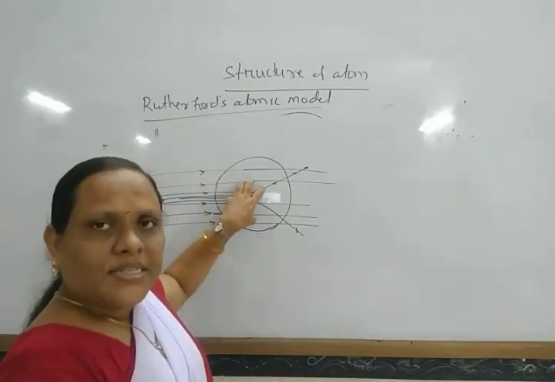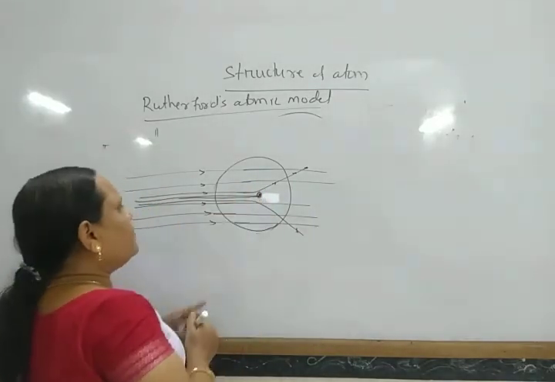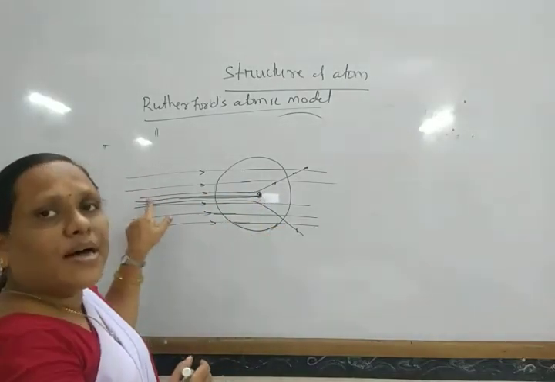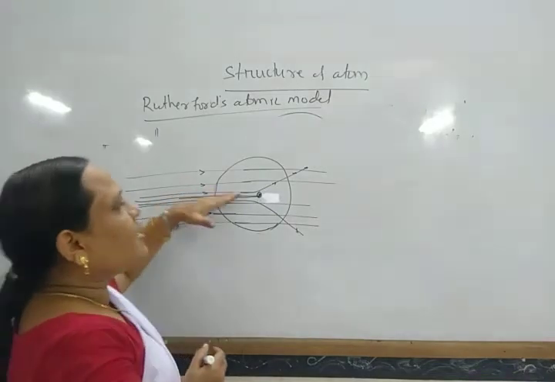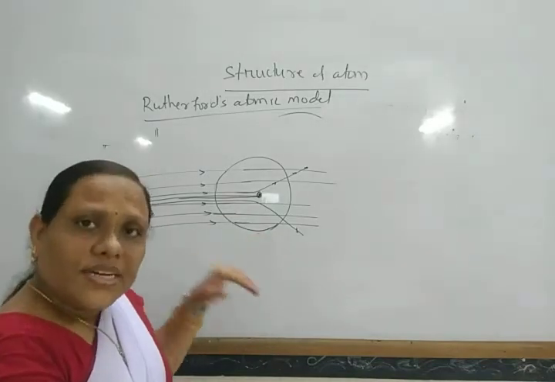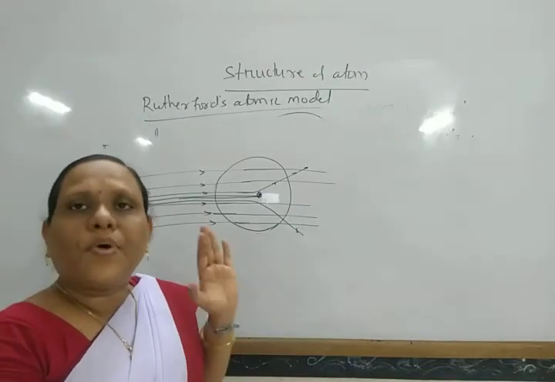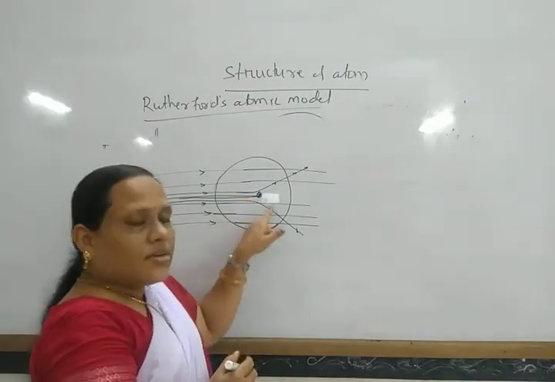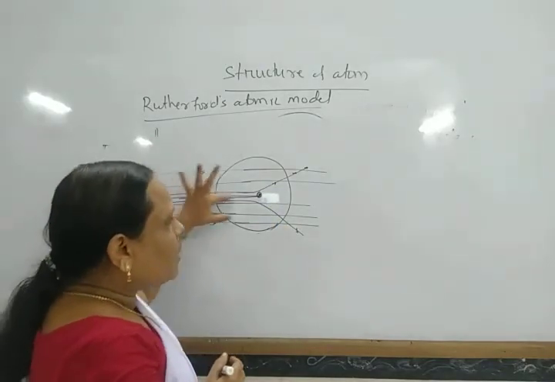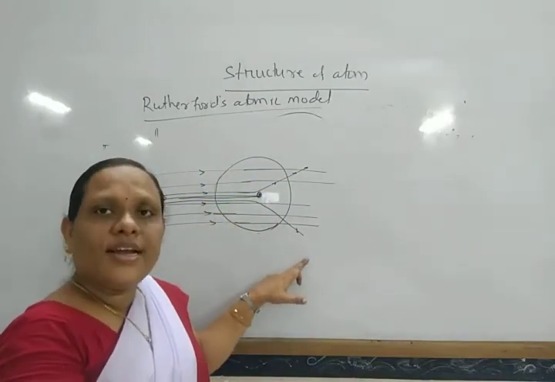Some massive particle is present at the center, so that when an alpha particle comes and strikes it, it regains its path, and very few particles are deflected towards different angles. From that, he concluded that this massive particle should consist of some positive charge. As it consists of some positive charge, when the positively charged helium ions come towards it, they get repelled and deflected through different angles.